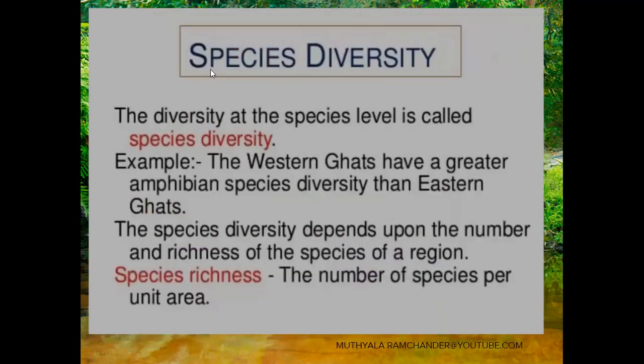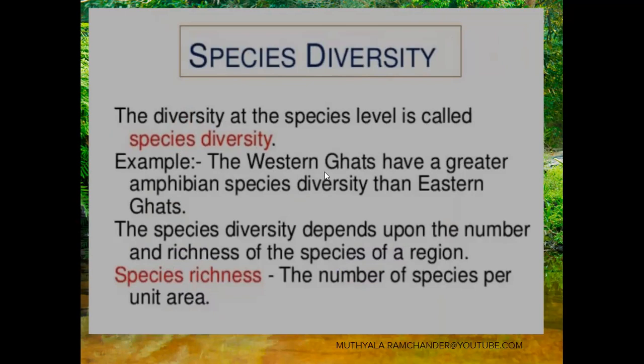The next level is species diversity. The diversity at the species level is called species diversity. For example, the Western Ghats have a greater amphibian species diversity than the Eastern Ghats.